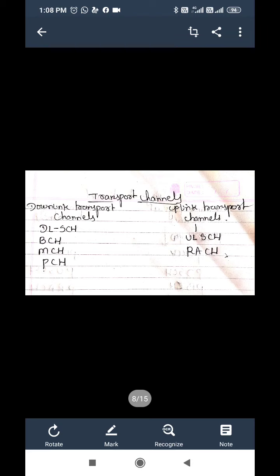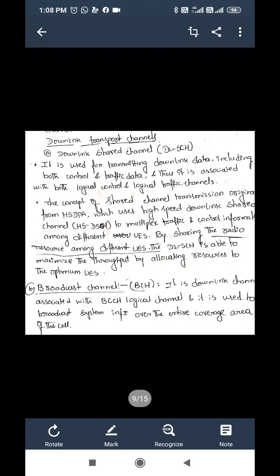Now we will study these channels one by one. First one is downlink transport channels. In this one, first is the downlink shared channel. It is used for transmitting downlink data, including both control and traffic data. Thus, it is associated with both logical control and logical traffic channels.